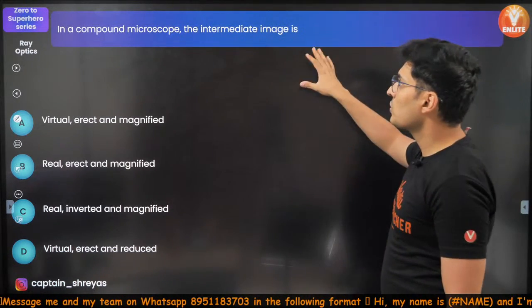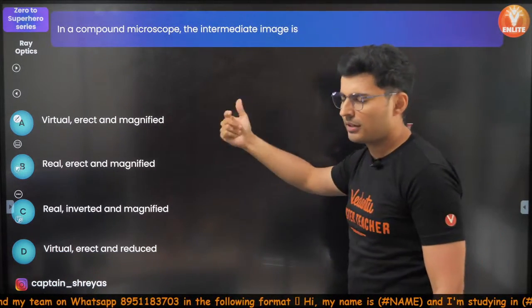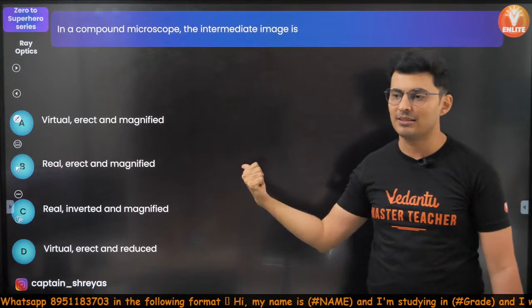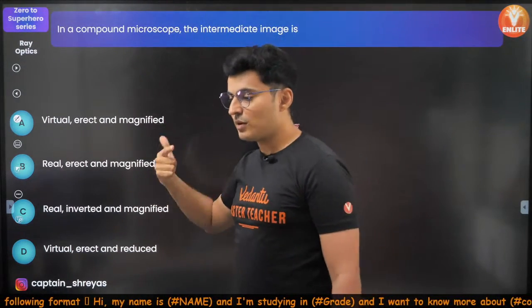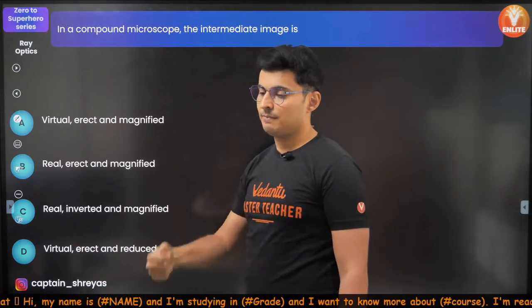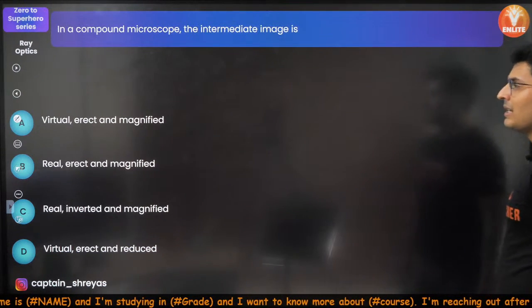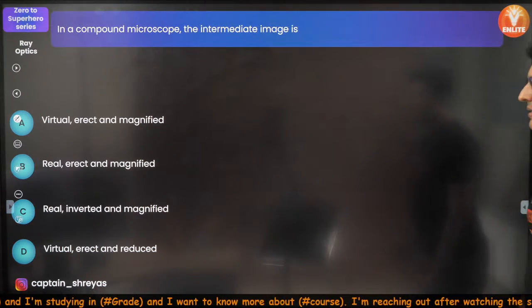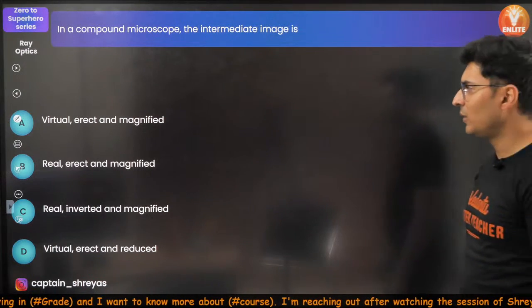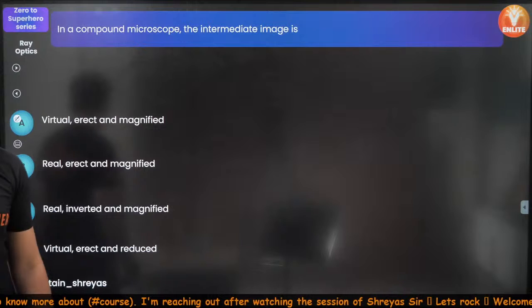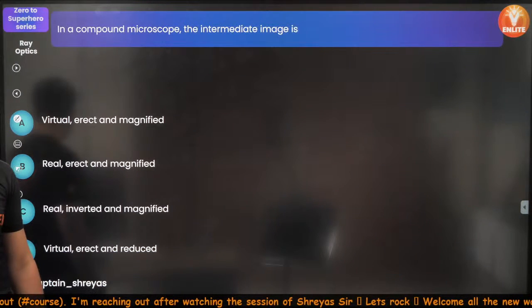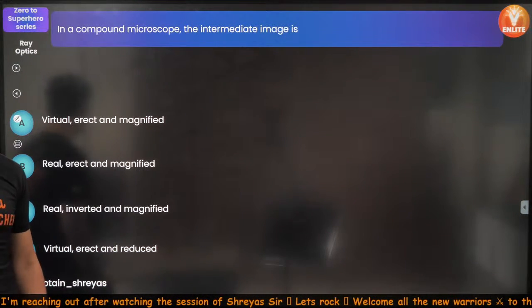In a compound microscope, what is the nature of the intermediate image? Come on, try to do this question. Is it virtual, real, or is it inverted, erect? Is it magnified or reduced? This is very obvious. I just told you some time back. Figure it out.